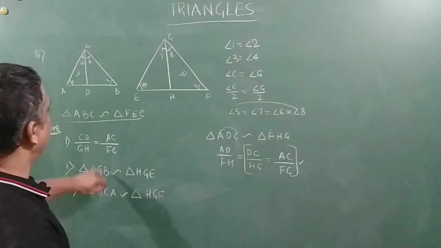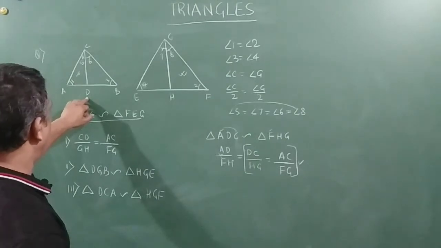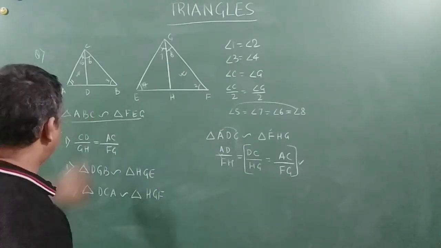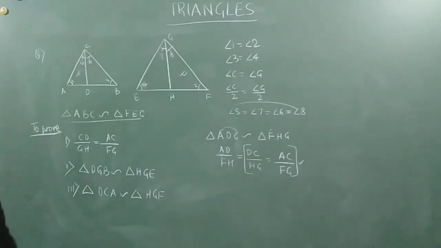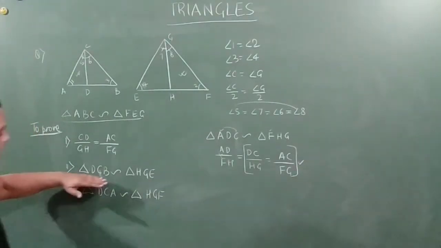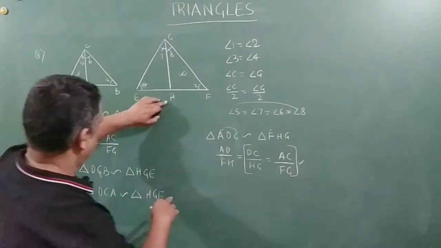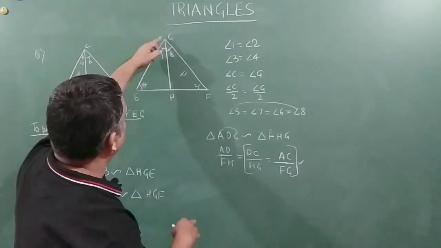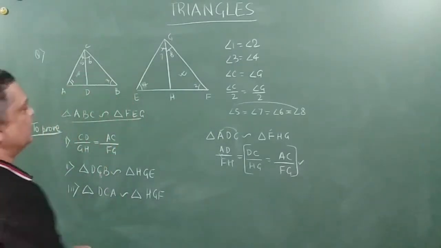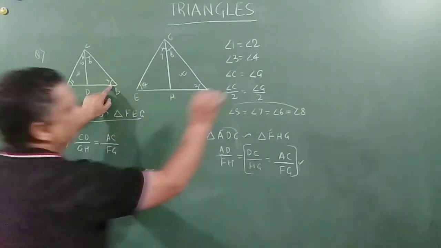Triangle DCB. Yeah, this is triangle DCB. So triangle DCB is similar to triangle HGE. We can very well do that, friends. DCB I am talking about. So angle 3 is equal to angle 4.